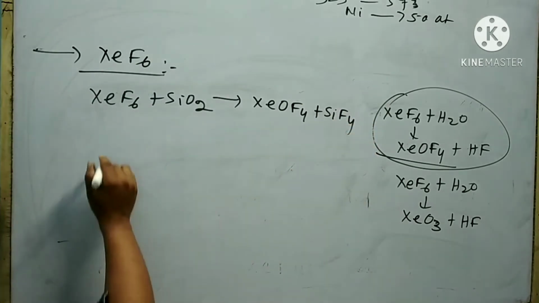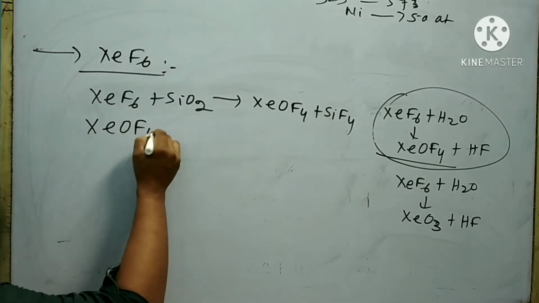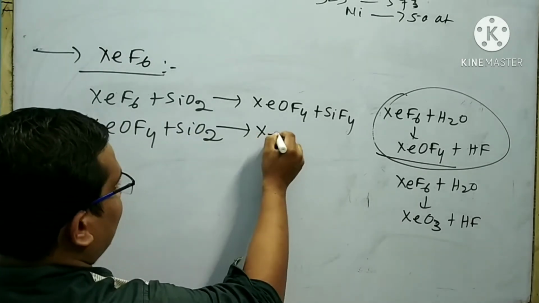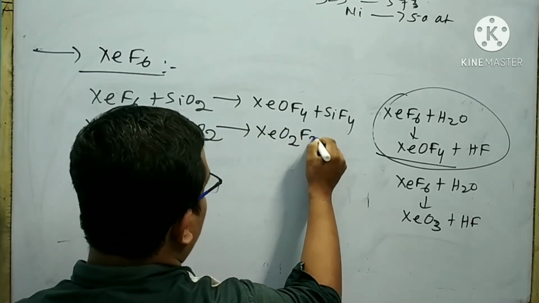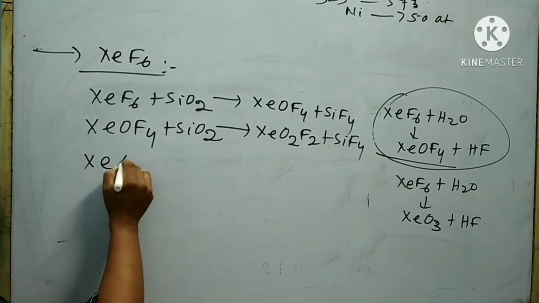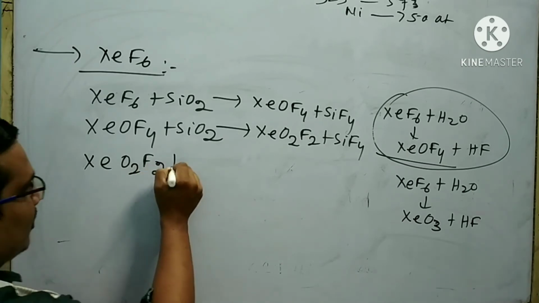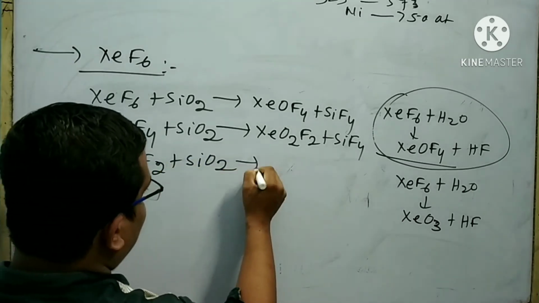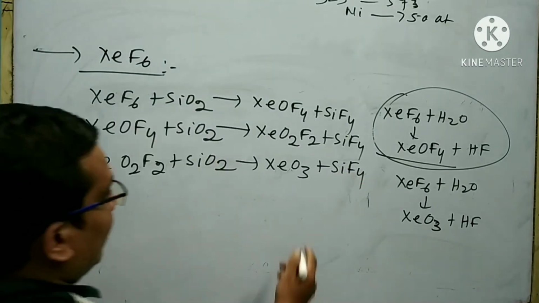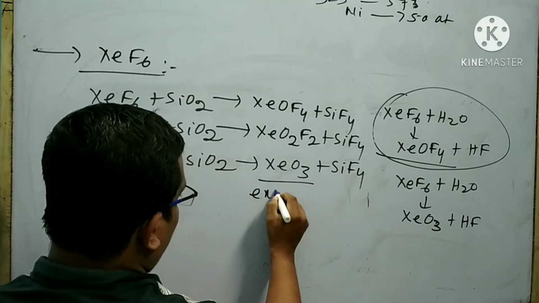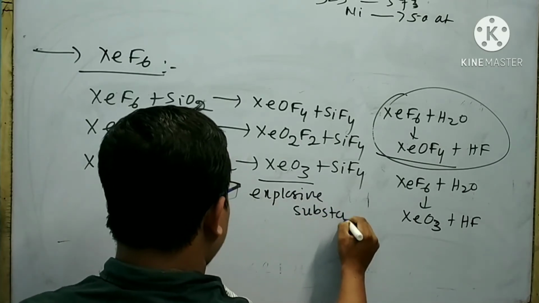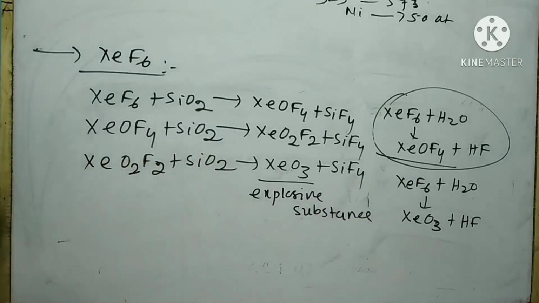Again, XeOF4 plus SiO2 gives XeO2F2 plus SiF4. Again, XeO2F2 plus SiO2 gives XeO3 plus SiF4. XeO3 is an explosive substance, so this reaction is an explosive reaction.